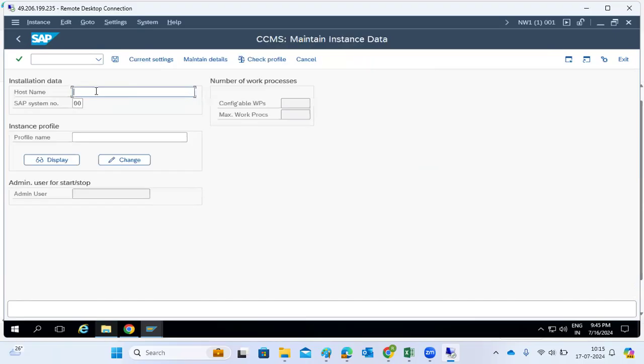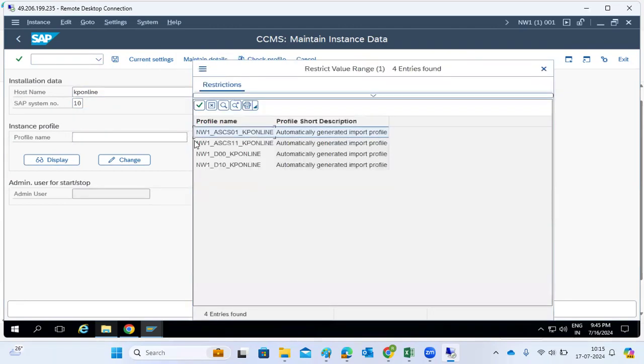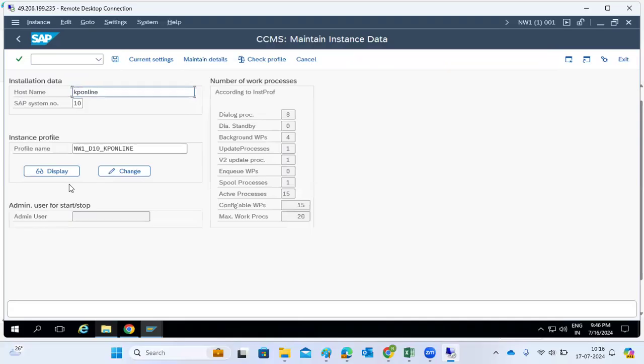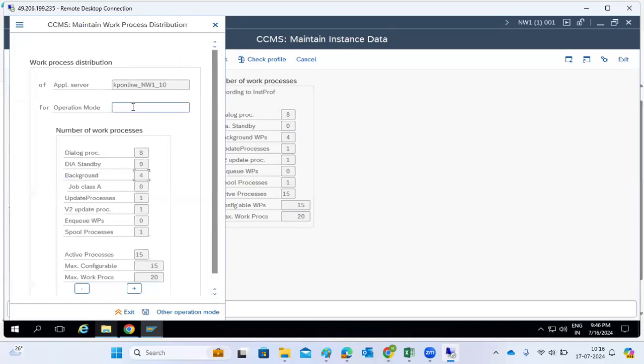What is the host name here? KP online. The system instance number is 10 here. What is the profile directory? This is the one. We have daytime 8 and background 4 here. Just click on save here.